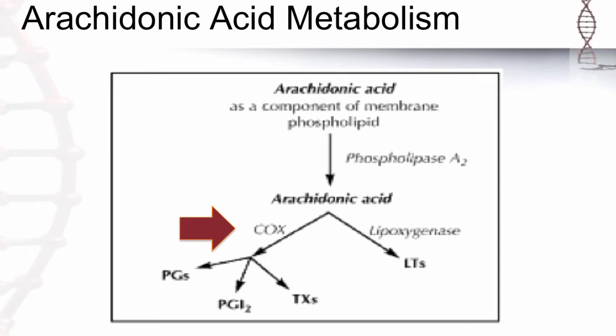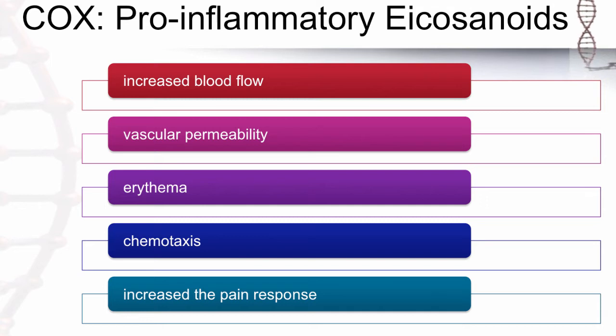Arachidonic acid can be metabolized by either cyclooxygenase, COX, or lipoxygenase, LOX. If arachidonic acid is metabolized by COX, pro-inflammatory eicosanoids, prostaglandins, prostacyclins, and thromboxanes are produced. These prostaglandins are inflammatory and produce a variety of effects, including increased blood flow through vasodilation, vascular permeability. Remember, this is vessel leakiness. It allows the cells and chemical mediators to get from the bloodstream to the site of injury.